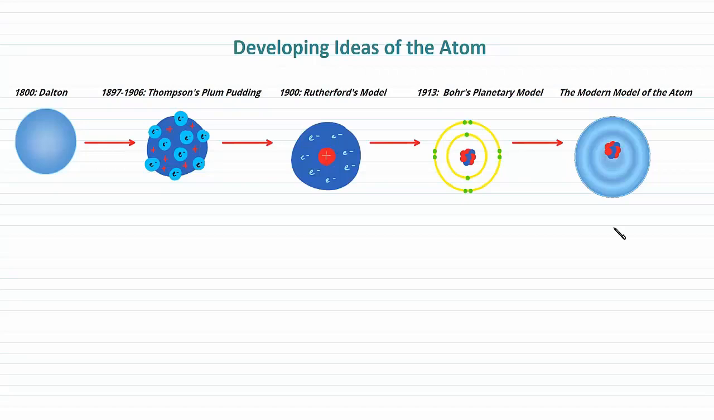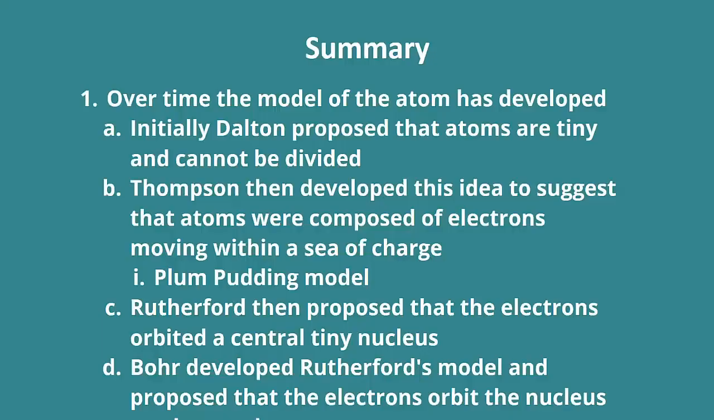So now I've had a look how scientific discoveries have helped us to develop our understanding of the atom and allowed different scientists to propose new models. Let's go ahead and summarise what we've learned today. Over time, the model of the atom has developed. Initially, Dalton proposed that atoms are tiny and cannot be divided. Thomson then developed this idea to suggest that atoms were composed of electrons moving within a sea of charge. This was Thomson's plum pudding model.